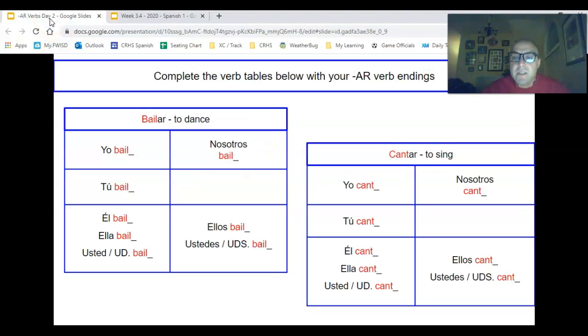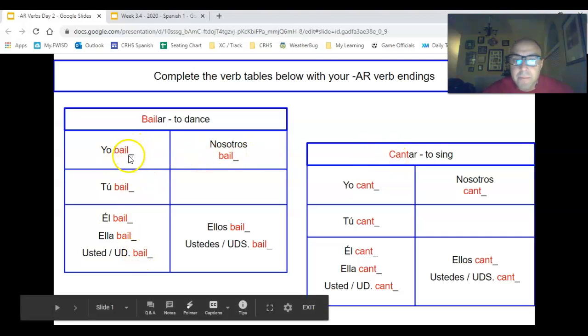All right, so now let's talk about what your assignment is for this. You're going to get this slideshow, a Google Slides. It's going to say AR Verbs 2, or AR Verbs Day 2. So you're going to complete these first 2 slides. I've given you the verb. I've even highlighted the root, and put the root in the box. So you're going to add the appropriate ending.